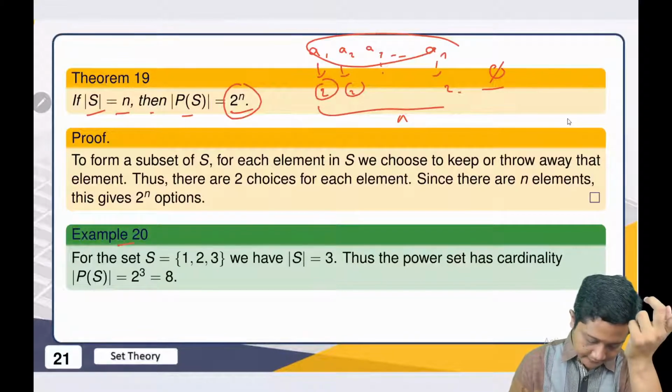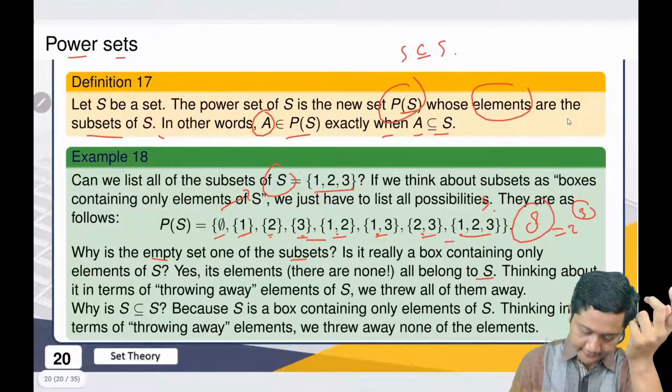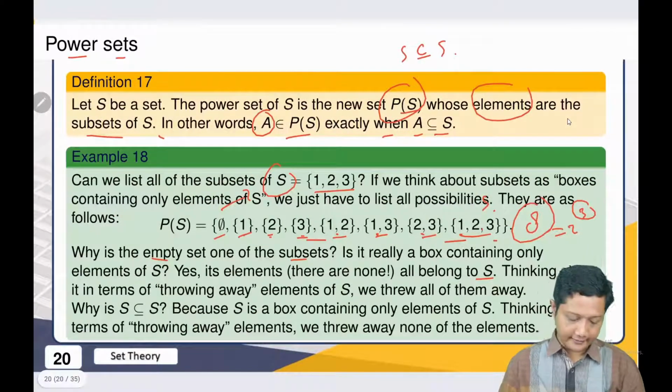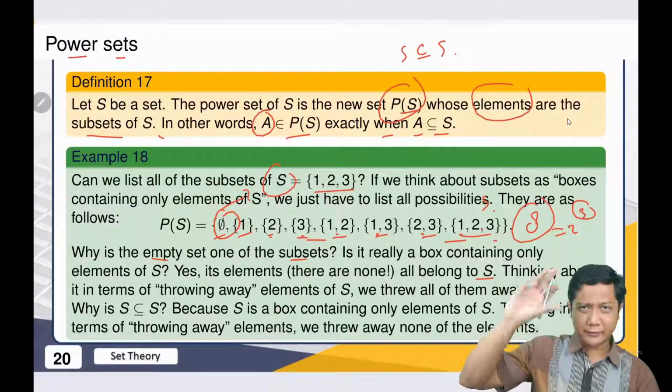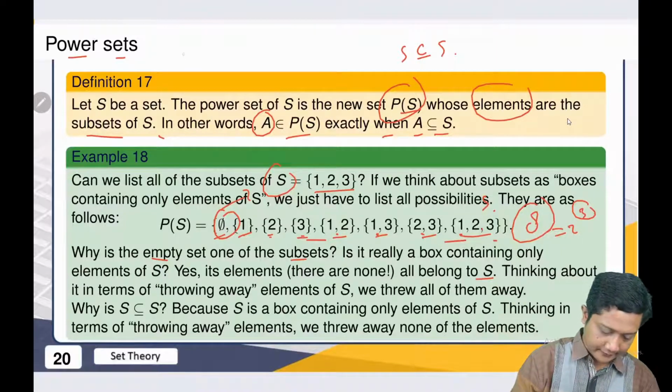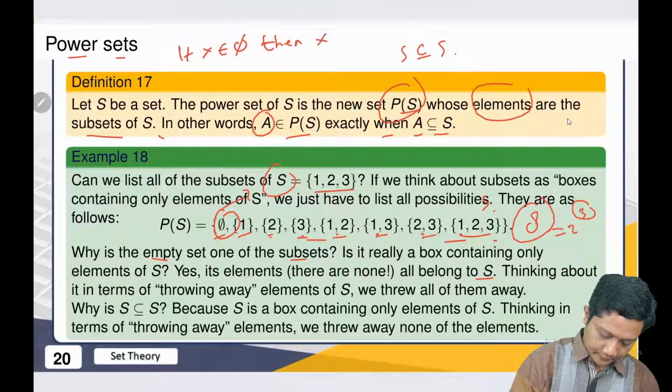And for example, for S = {1, 2, 3}, the cardinality is this, and this one is exactly the same as this. And again, the reason why the empty set is here is that if we use option 1, then if x is in the empty set, then x should be in S, right?